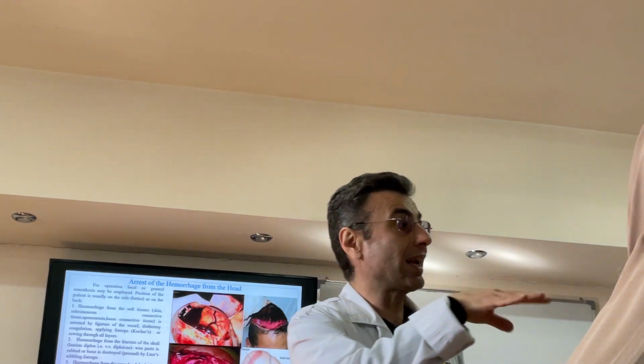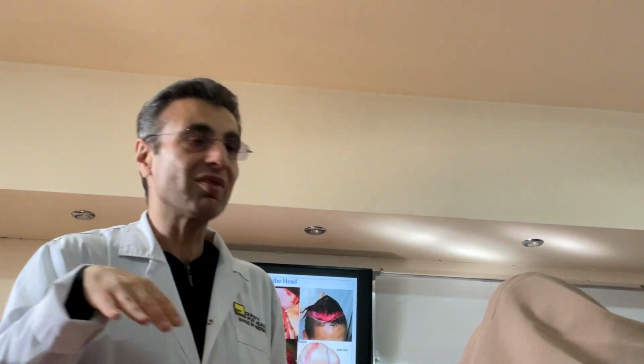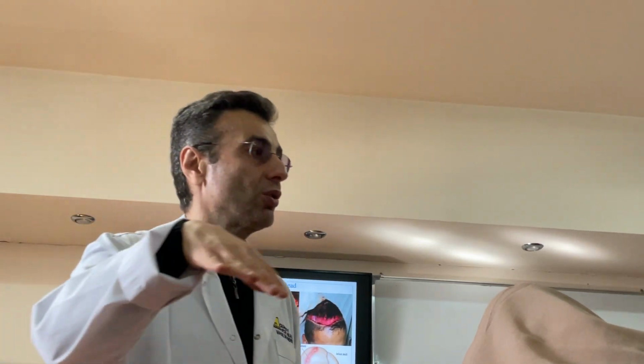That's why let's write: traumas of the head, not wounds but traumas, are divided into open, which is called wound, and closed, which is called closed trauma.